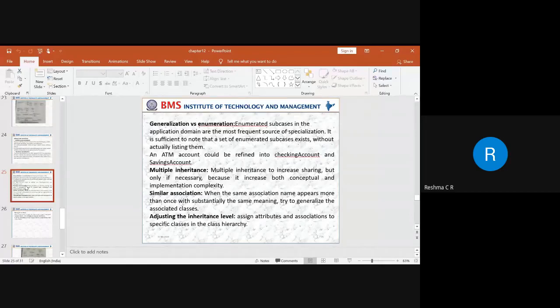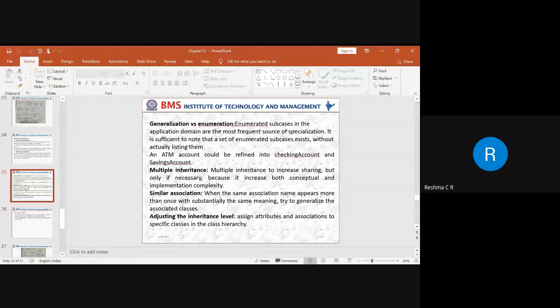When you want to list out all the values, we need to include all of them in the list. That is how we use an enumeration.